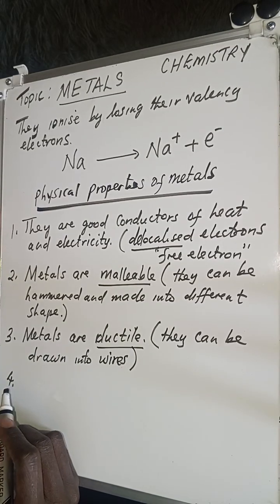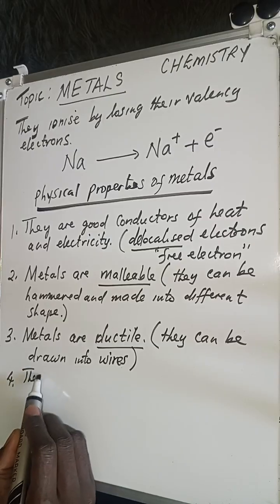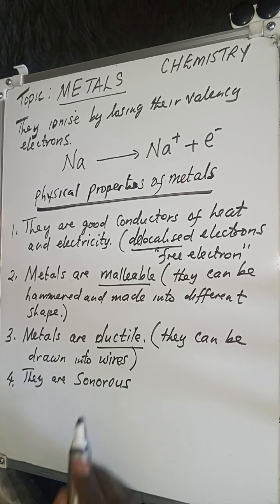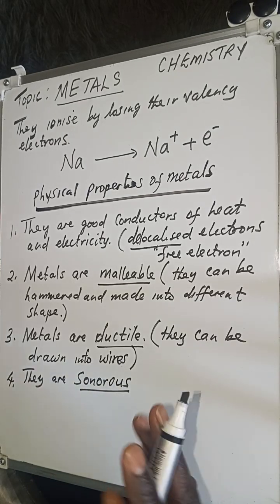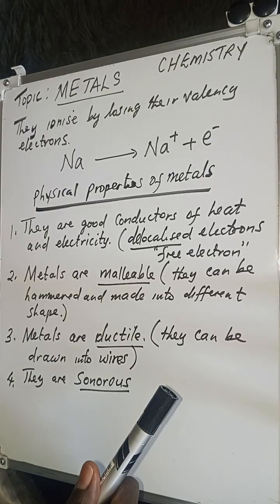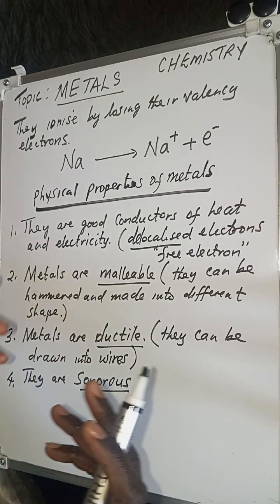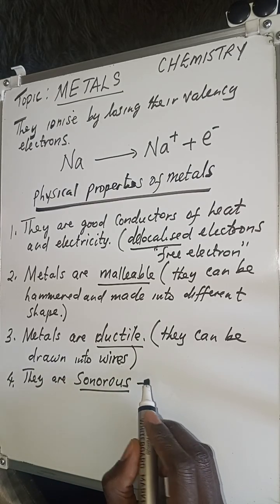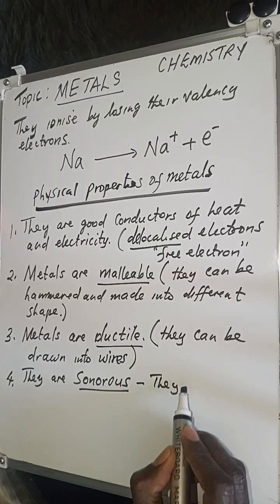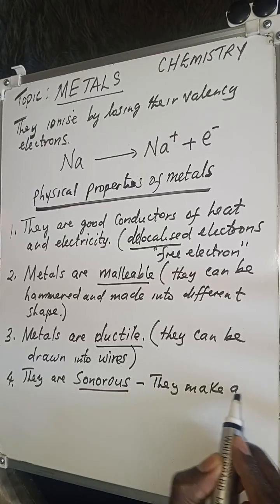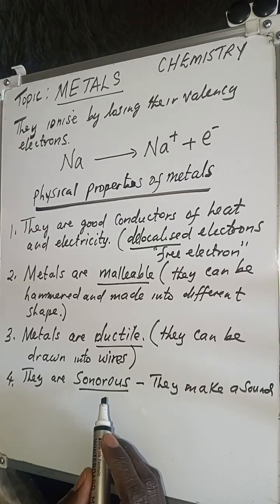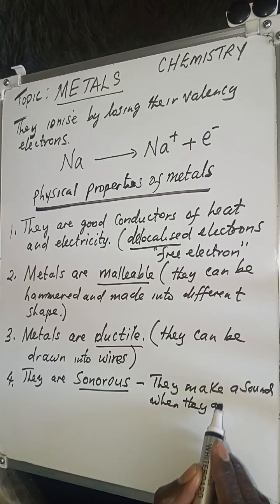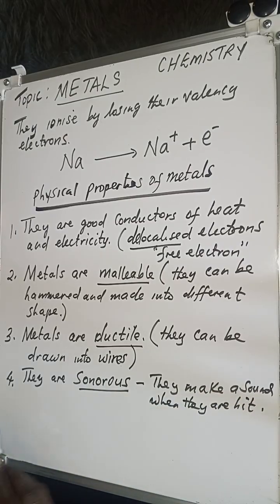Another property of metals is that they are sonorous. Now, what do we mean when we say metals are sonorous? It simply means that when you hammer a metal, it is capable of producing sound. That is what we mean when we say they are sonorous. So we can simply say that they make a sound when they are hit. That is what you need to remember.